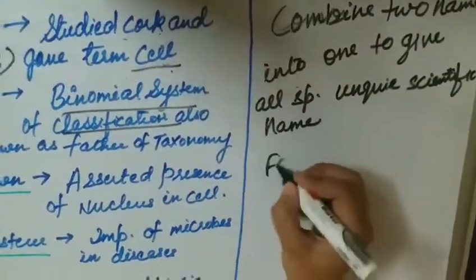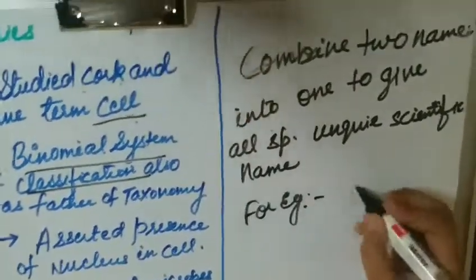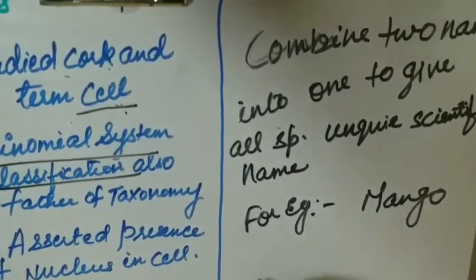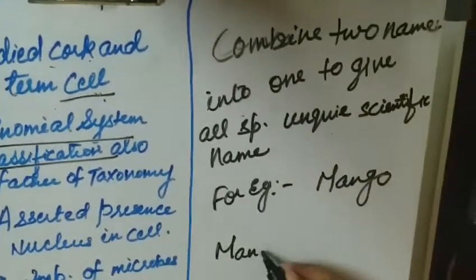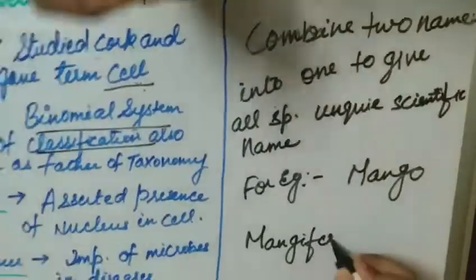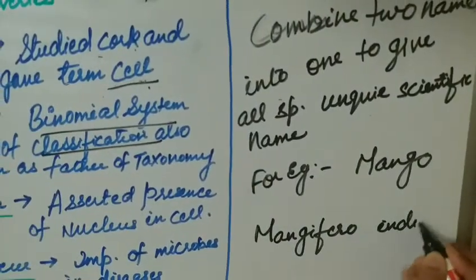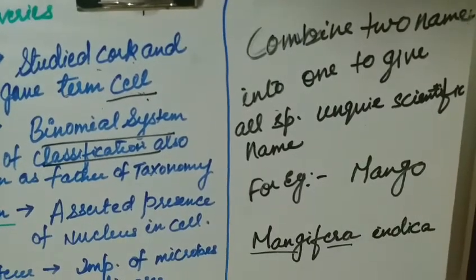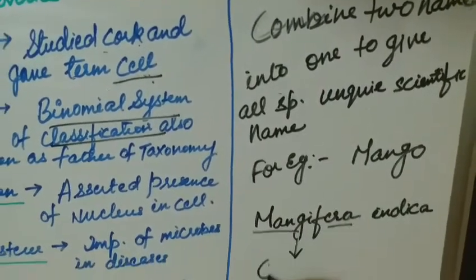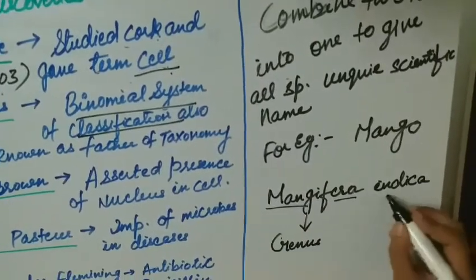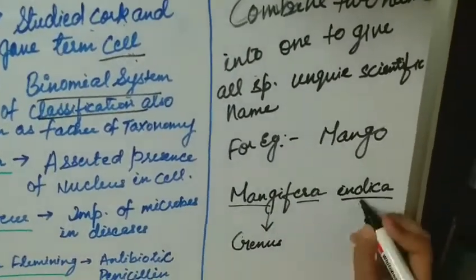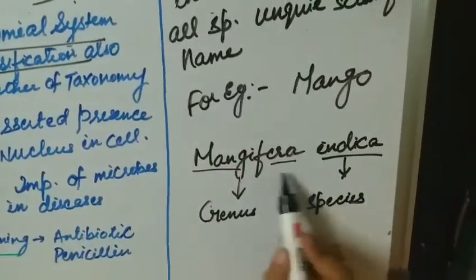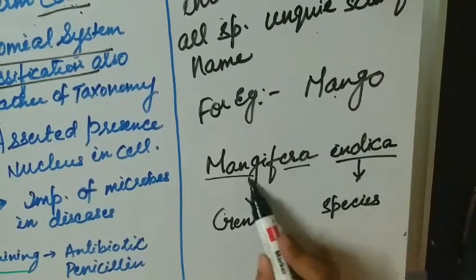For example, mango. The scientific name of mango is Mangifera indica. Mangifera is the genus and indica is the species.